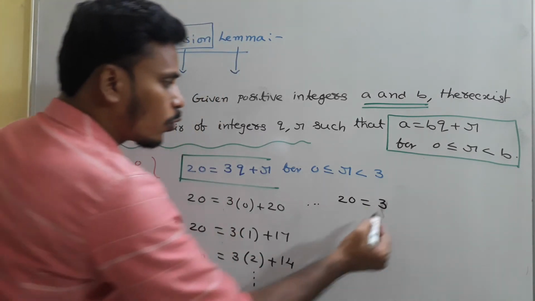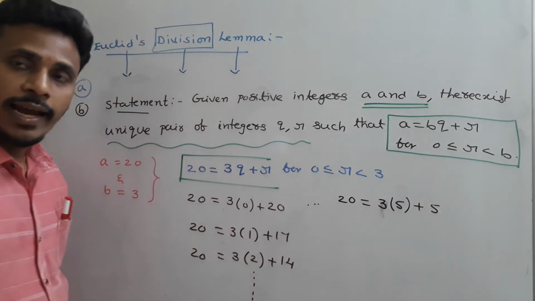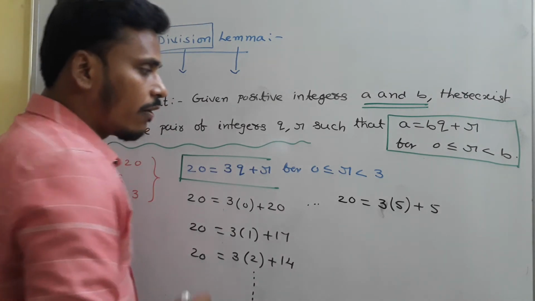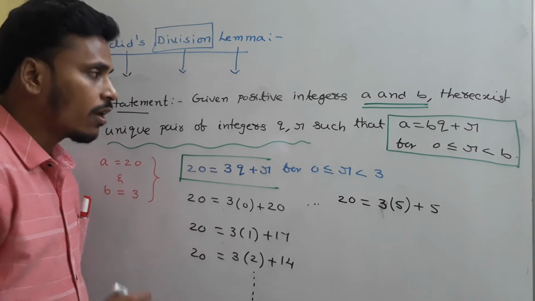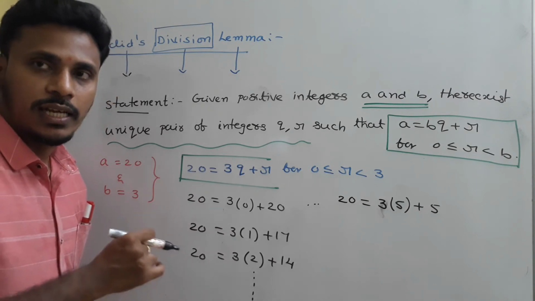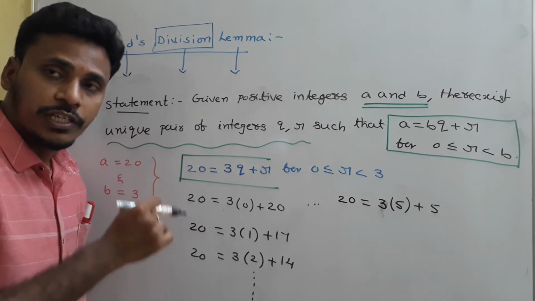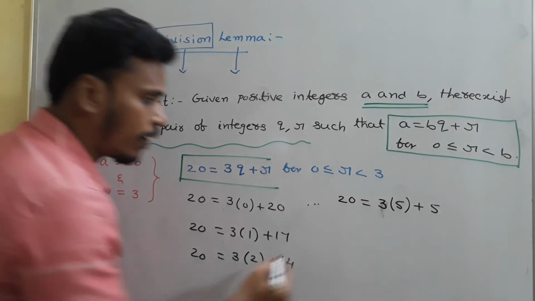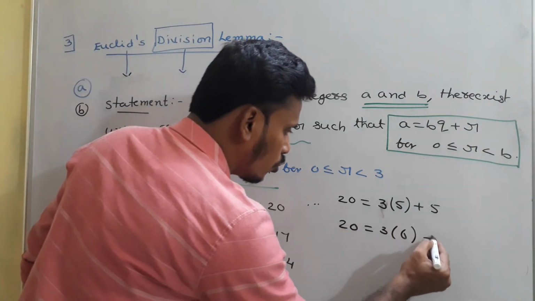Like that, if you continue, you will get 20 is equal to 3 into 5 plus 5. Again it is a wrong statement, because this is R and that R is not less than 3. We need to find one particular representation. We use the word representation. We need to find the one particular representation where all of the given restrictions are satisfied. 20 is equal to 3 into 6 plus 2.